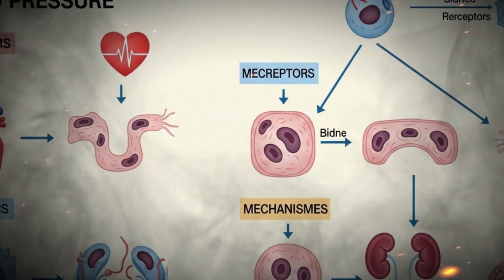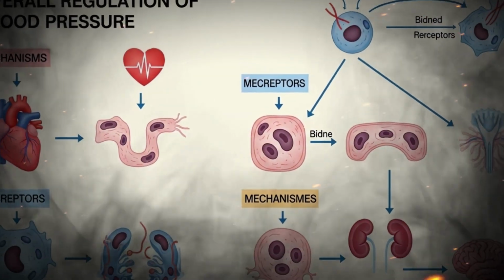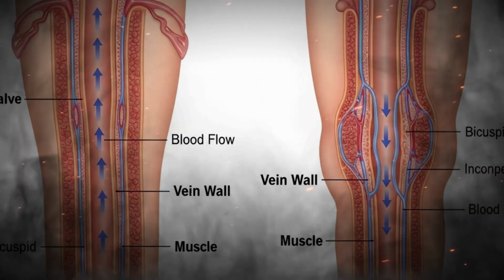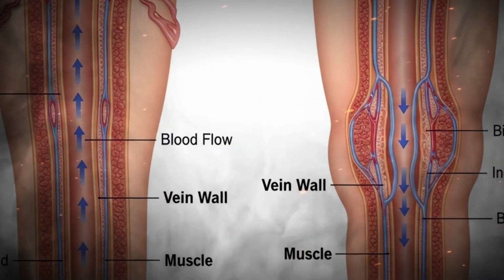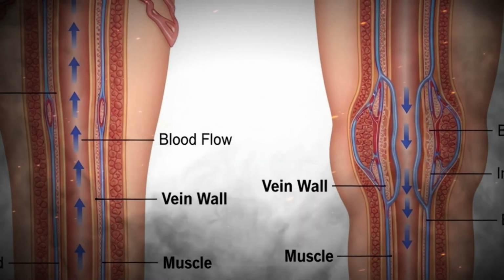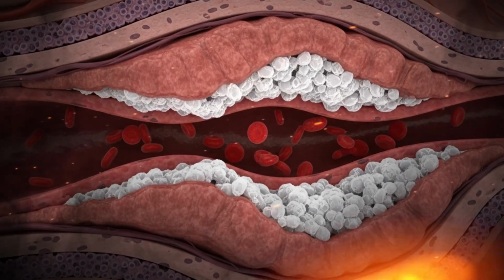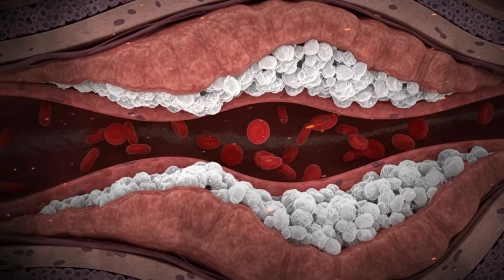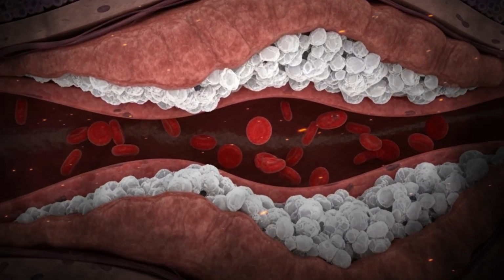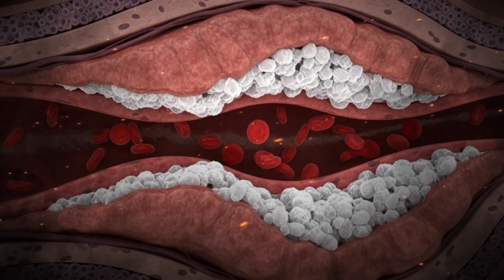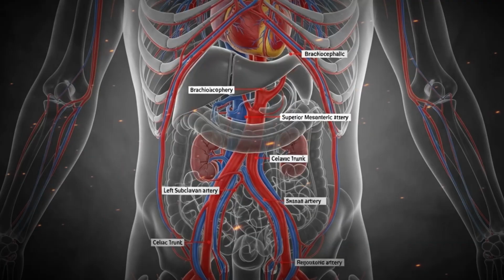The outermost layer, the tunica externa or adventitia, is composed mainly of collagen fibers that provide structural support and prevent vessel overexpansion. In large vessels, this layer contains small arteries and veins called the vasa vasorum that nourish the outer wall, and nerve fibers, nervi vasorum, that regulate tone.